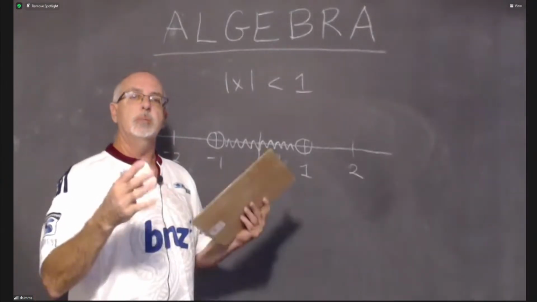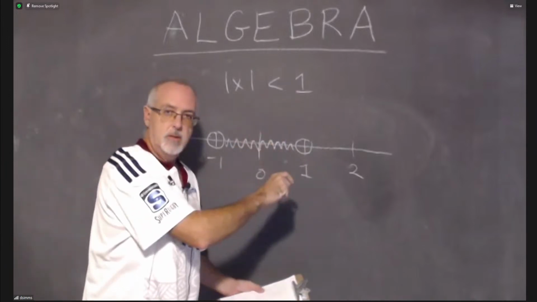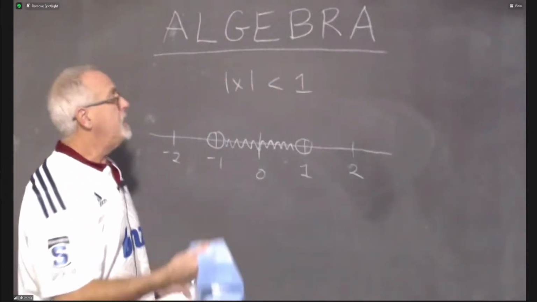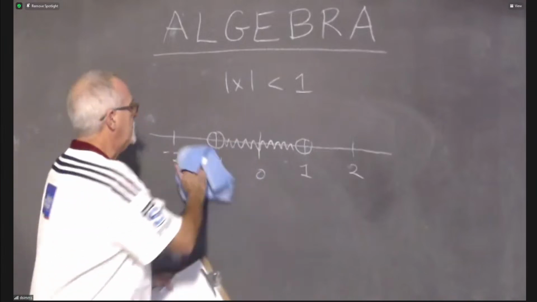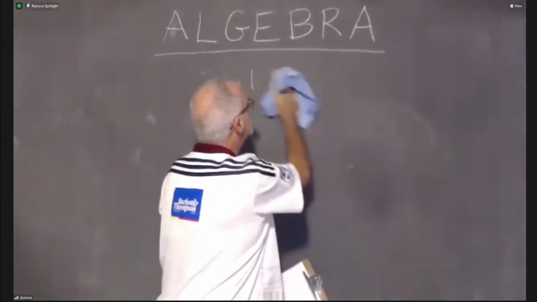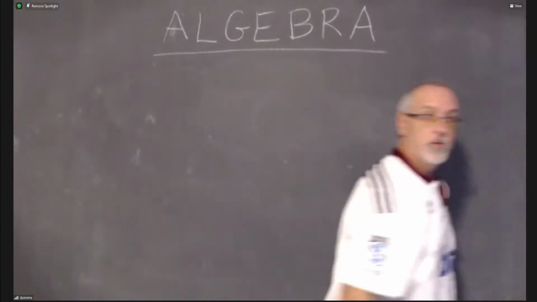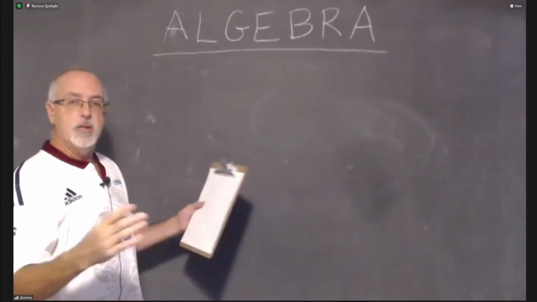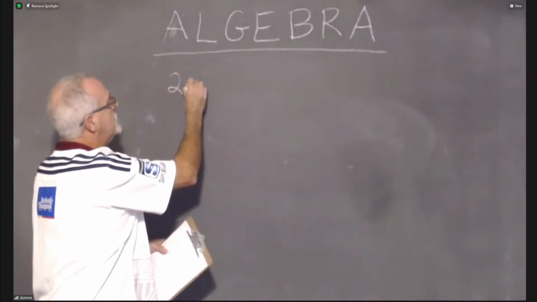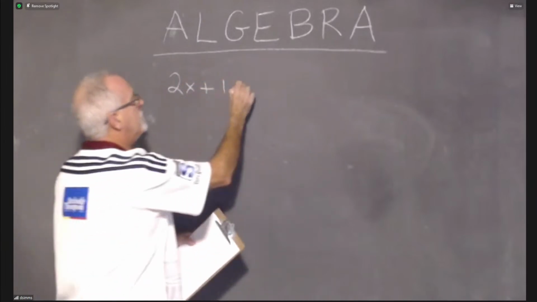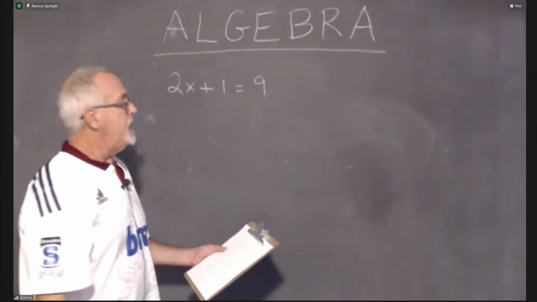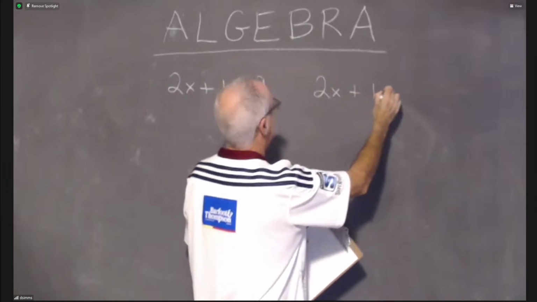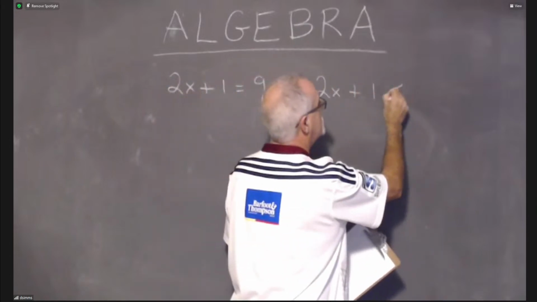Now we're going to start doing some algebra that involves these symbols. We have been doing a lot of practice of algebra that had equal signs. The symbol is instead of the equal sign. So we have to start doing some algebra that has one of those 4 extra symbols instead of the equal sign, and see how it feels. What I'm going to do to start with this, though, is a 2-step algebra problem like we were doing last time. But I'm going to do it with an equal sign, and then I'm going to do the same problem with less than or equal to.